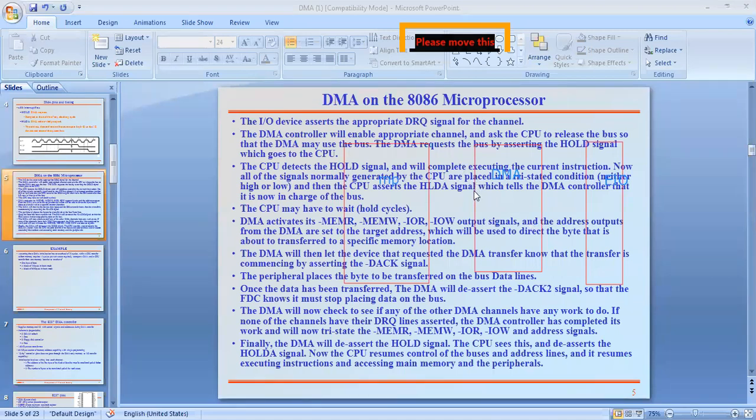The microprocessor sends a signal called HOLD, and this is called acknowledgement. Similarly, here also there is communication with a hold request signal and a grant signal.